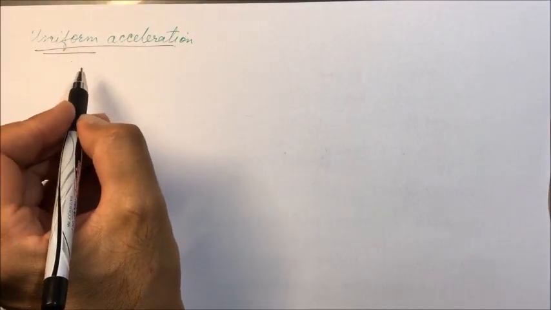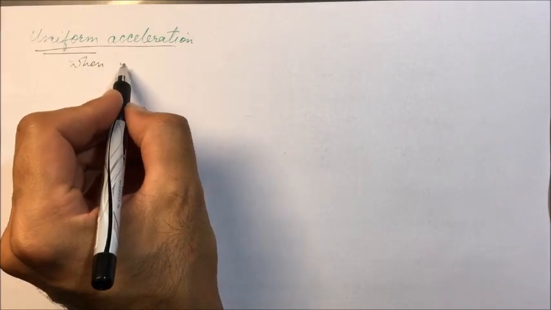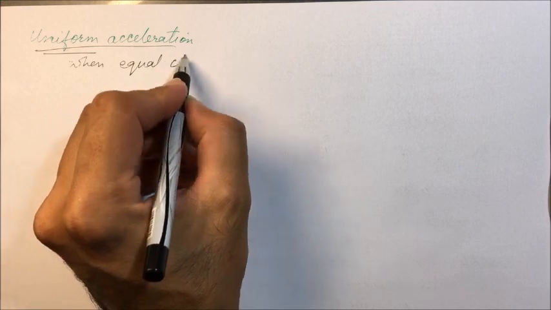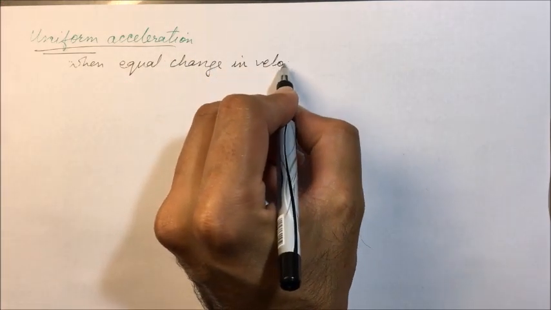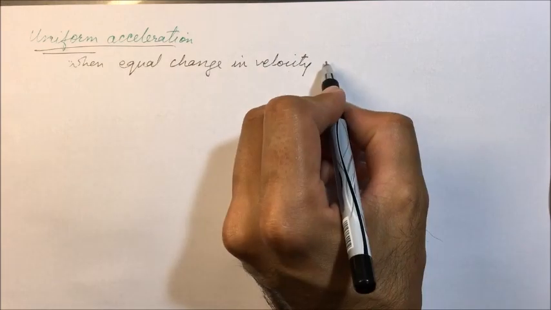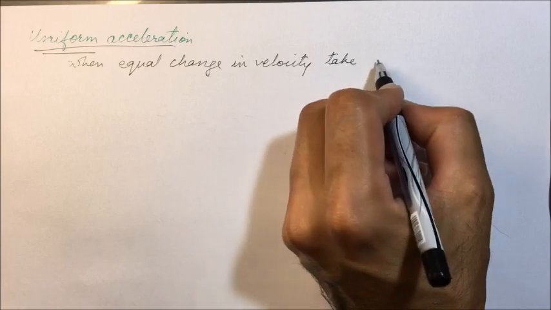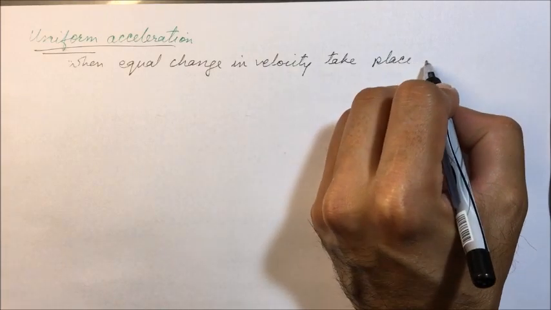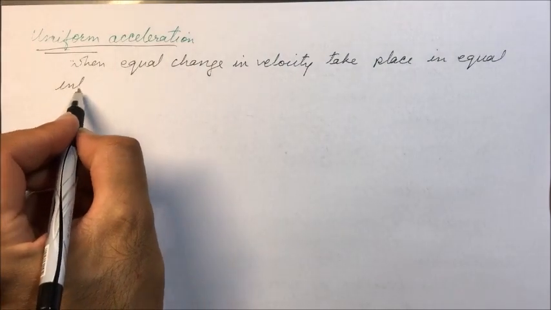So uniform acceleration means the acceleration is said to be uniform when equal change in velocity takes place in equal intervals of time.